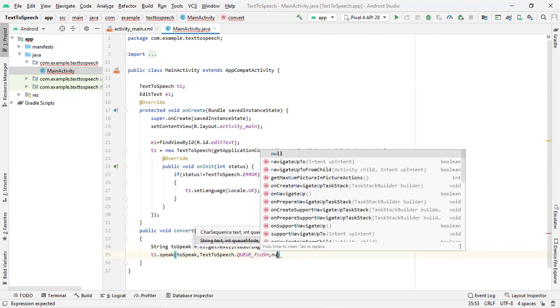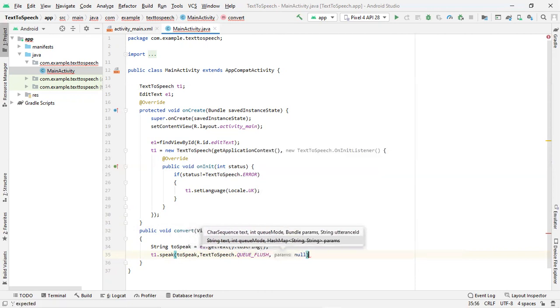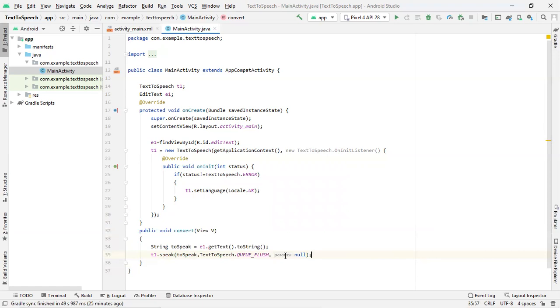So the last parameter you can specify as null. So what do you mean by null? Here you can specify other parameters. The parameters can be, if you want the content to be sent in a stream, then you can use some parameter here. There is some specific value, but in our case, it's okay if we don't pass any parameter. That's why we will be sending it as null.